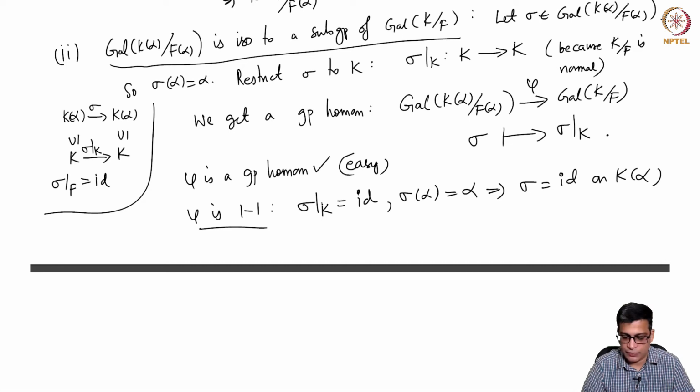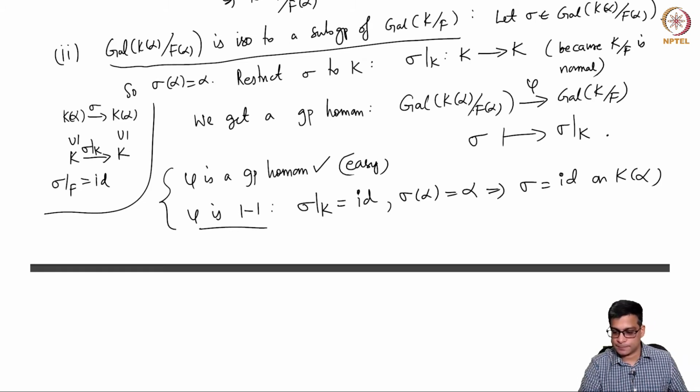On the other hand, if the image of phi is identity, that means sigma restricted to K is identity. Now what are elements of K(alpha)? They are polynomials in alpha with coefficients in K. Every coefficient is fixed because of this, alpha itself is fixed, so sigma is identity. So phi is an injective group homomorphism from Galois(K(alpha) over F(alpha)) to Galois(K over F).